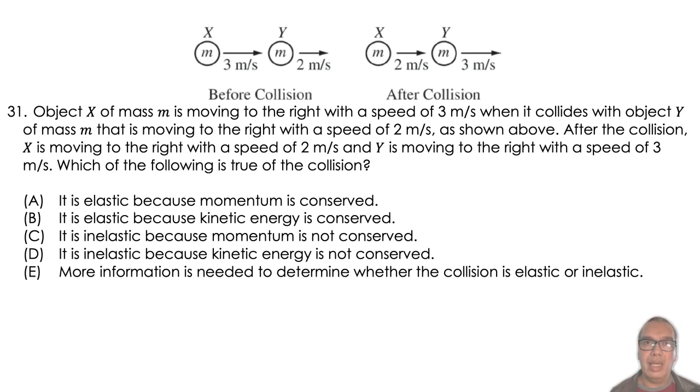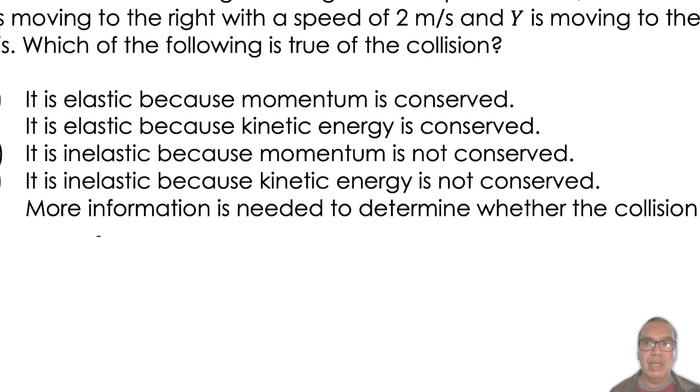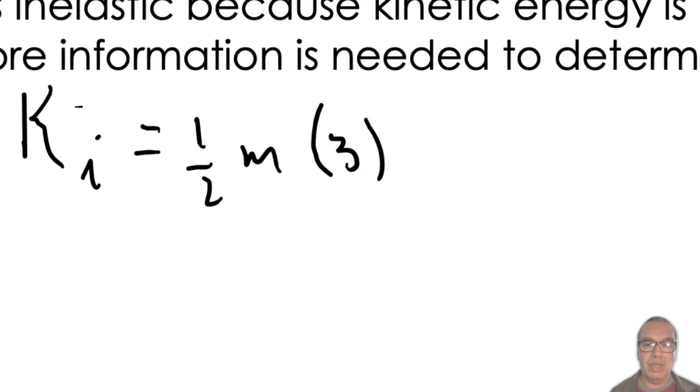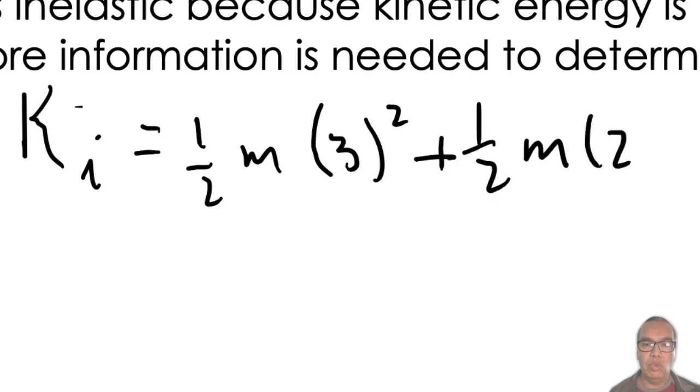The initial kinetic energy of the system is given by 1/2 m times (3 meters per second) squared, plus 1/2 m times (2 meters per second) squared, or 13/2 m.